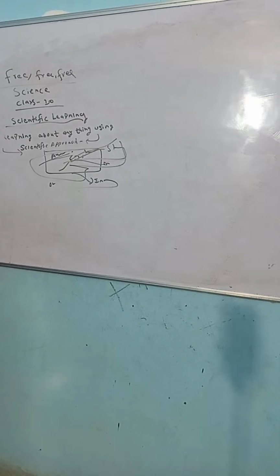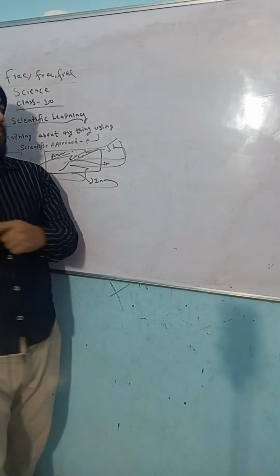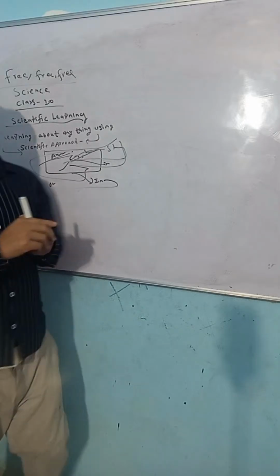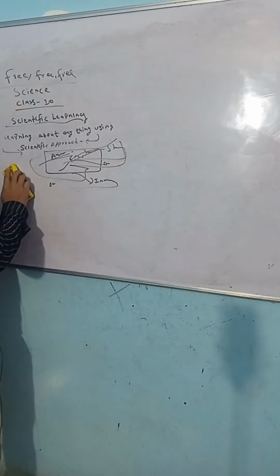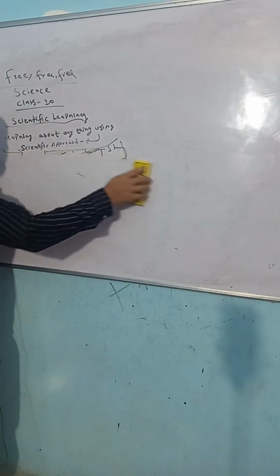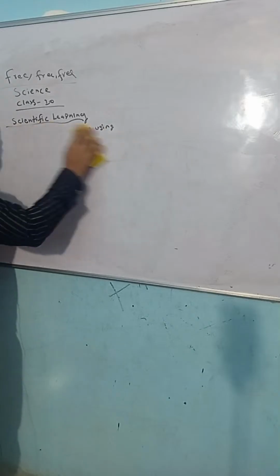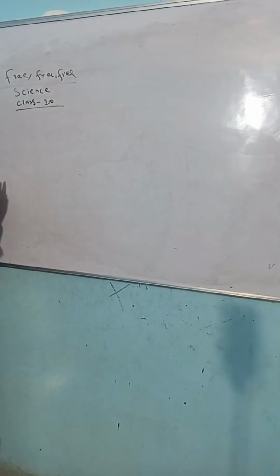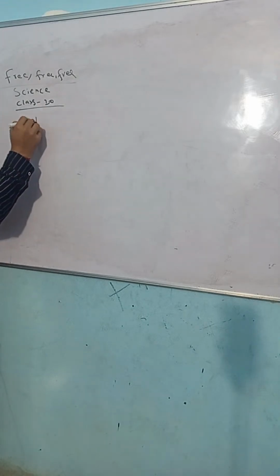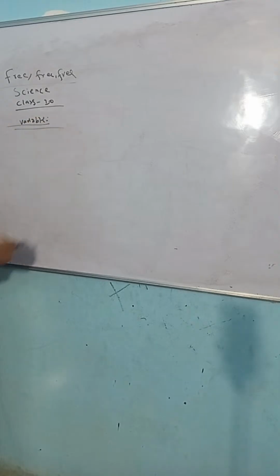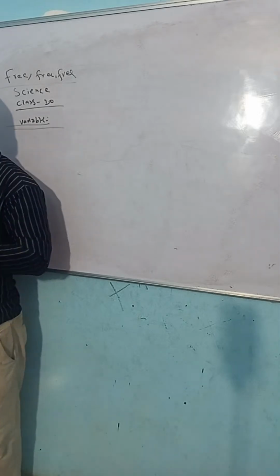So here, whatever things we are discussing, guys: what is a variable? Now, in scientific learning, we have the variable concept. Variables means those things whose value can change. Those things you can change the value of, guys. That is nothing but a variable. Variable means you can make a change on them, which can change the event's value. Whatever the incident is, you can make it change. That is a variable.